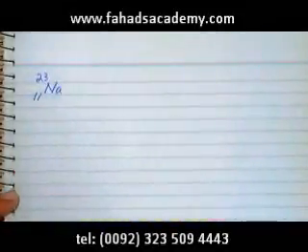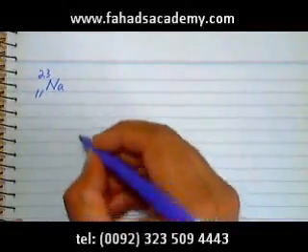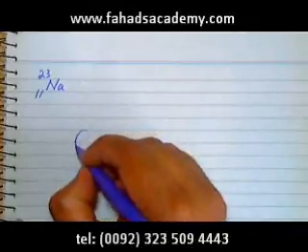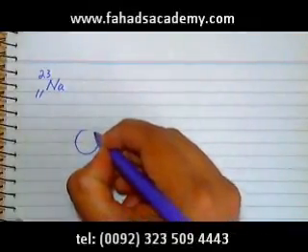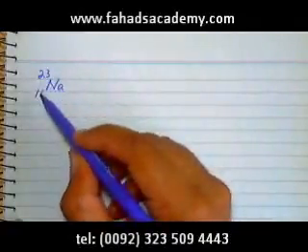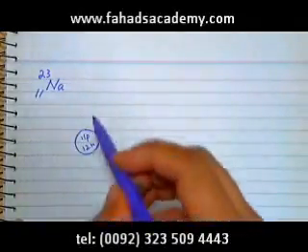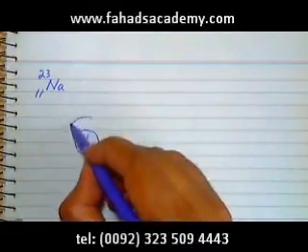Similarly, we can do exactly the same for another group 1 element, sodium, which is 11 and 23, and I'm going to quickly draw the atom of sodium. So the sodium atom is going to have 11 protons, and 23 minus 11, that's 12 neutrons.